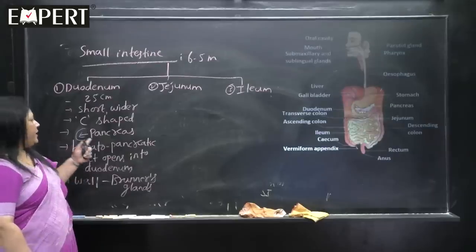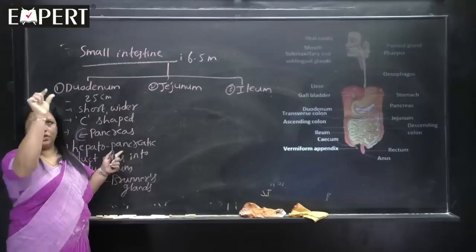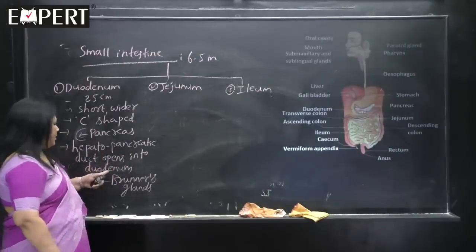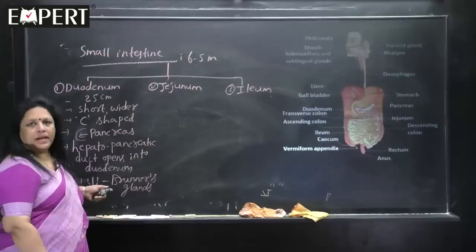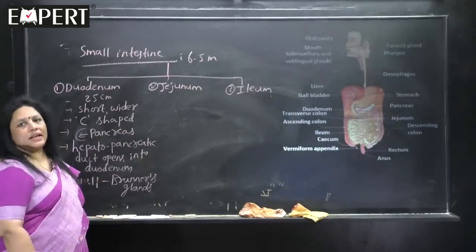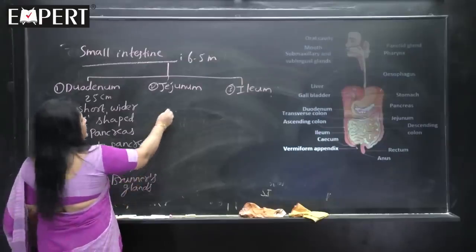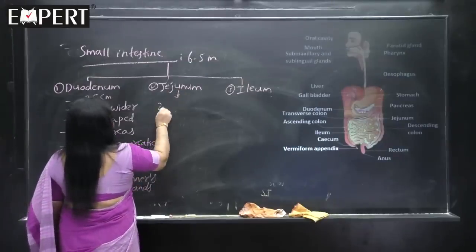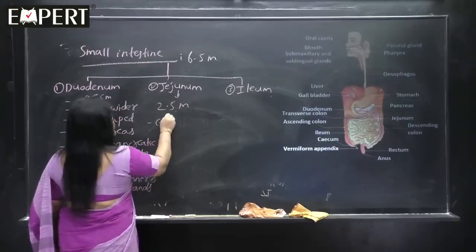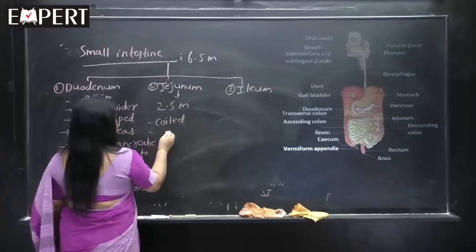So, opening into duodenum is one duct. Duct means tube-like structure. Hepatopancreatic duct opens into duodenum, and the wall of the duodenum shows Brunner's glands. The next part is the jejunum, which is 2.5 meters in length. It is coiled. What happens in this part is absorption of the food occurs.